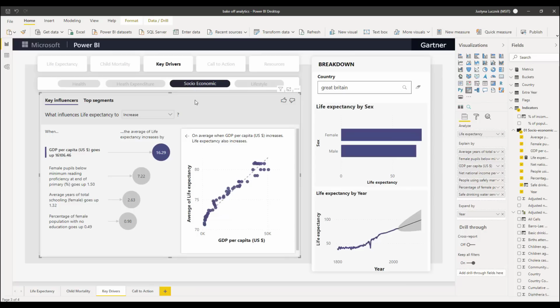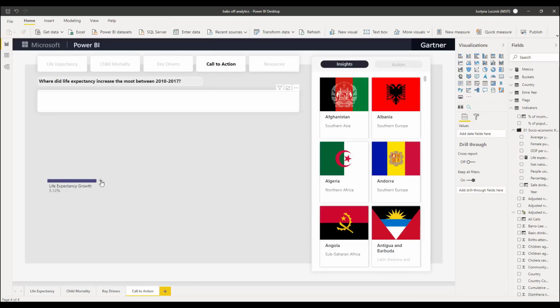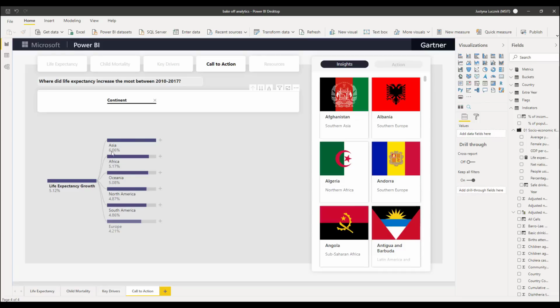But what if I want to do some variance analysis? For example, I might want to take a look at where life expectancy increased the most since 2010. The decomposition tree in Power BI enables me to break down any metric I want in any order. So I can start by breaking things down by continent, and I can very quickly see that life expectancy increased the most in Asia. But what actually drove this increase?